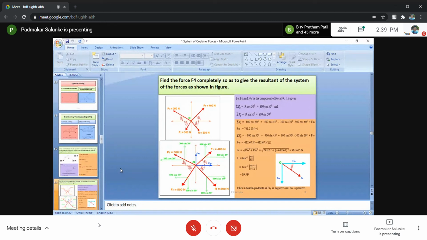Its x component is 400 cos 45, y component is 400 sin 45. For F2, 300 Newton force, inclination with the x-axis is 30 degrees, that is 300 cos 30 and 300 sin 30. For F3, inclination with the x-axis is 60 degrees, 500 cos 60 and 500 sin 60.